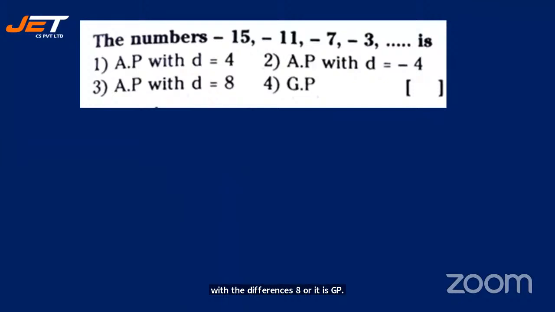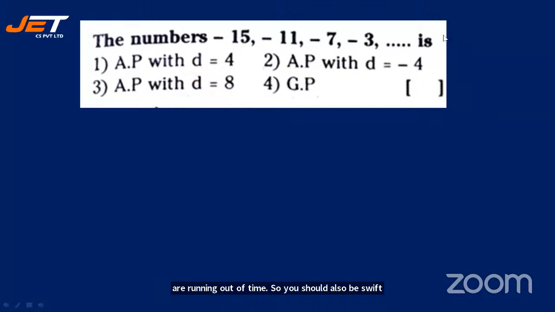I have already told you, first you have to check whether it is AP or GP. To check AP, second term minus first term, third term minus second term. That should be same. Okay, for GP, T2 by T1, that is second term by first term, should be equal to third term by second term. Quickly check and now you will come out with the correct answers. 1 full minute is given to you, not more than that. We are running out of time. So you should also be swift enough in giving me the answers.